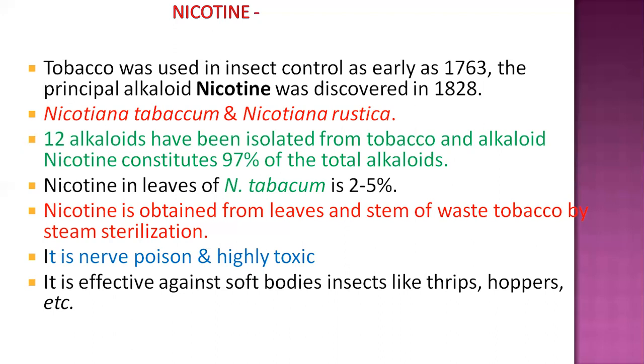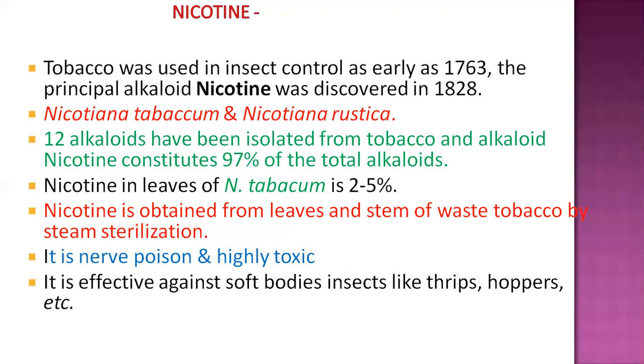The major one is nicotine, which constitutes more than 97% of the total alkaloids. That's why it is the prime compound, and it is extracted from Nicotiana tabacum at about 2 to 5%.